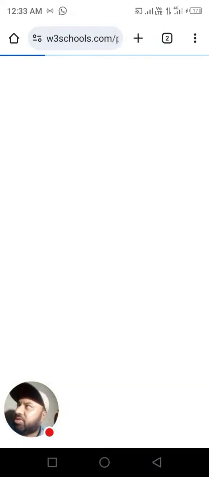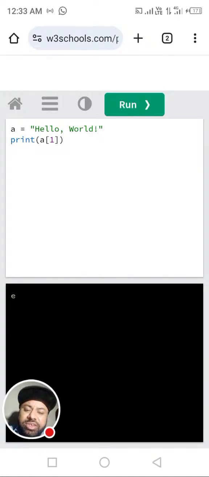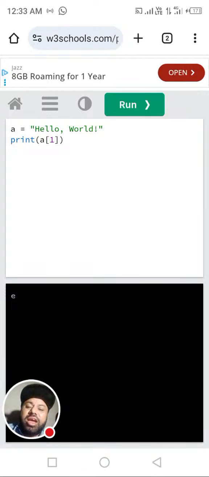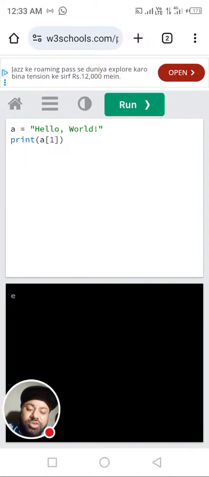What will be its answer, dear students? E, because H is at position 0. In Python we start at position zero, and E is at position one. So the second character E is at position one. That's why it is showing E as output here in the black window.